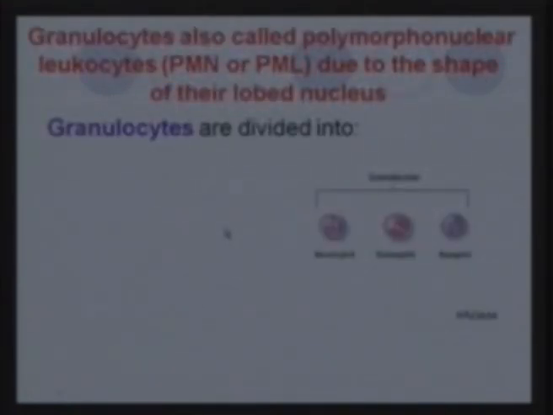The other group is the granulocytes. They are also known as polymorphonuclear leukocytes. This name has been given to them because all of them have a lobed nucleus, and on the basis of the nucleus they have been named. They are the neutrophils, the eosinophils, and the basophils.